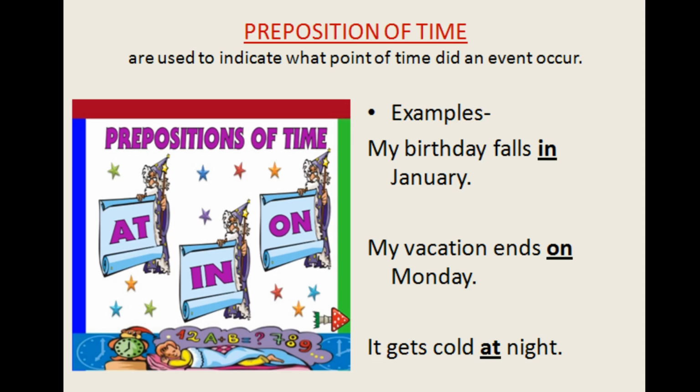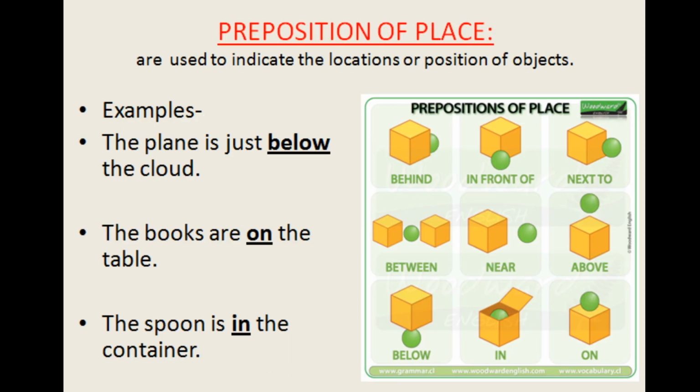Now let's look at the next one. This is the preposition of place. Prepositions that describe where anything is in context to another are defined as prepositions of place. These prepositions are used to indicate the location or position of an object. For example, under, above, in, on, behind, in front of, next to, near, between, below. In the picture you have seen so many examples of it. And now I'll give examples to you.